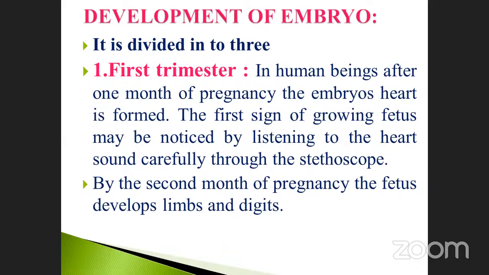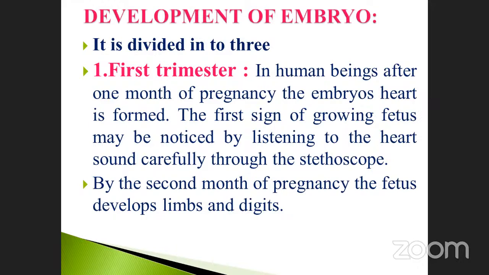Okay, then development of the embryo, how it will be developed. It is divided into 3. First trimester. Okay, in the human being, after 1 month of pregnancy, the embryo heart is formed. When is the heart formed? After 1 month. Which one is the first organ during the embryo stage? Heart.